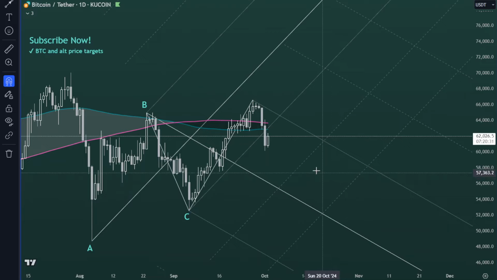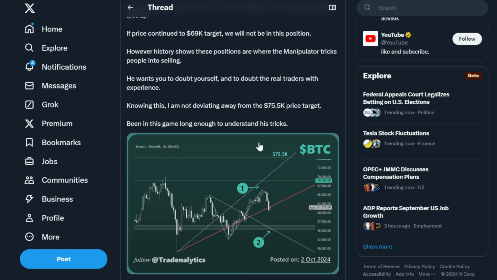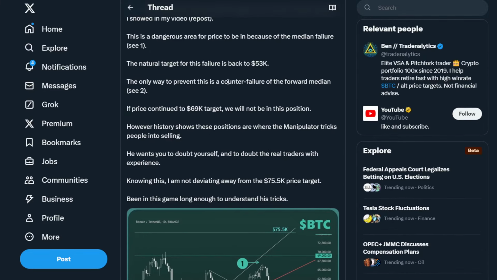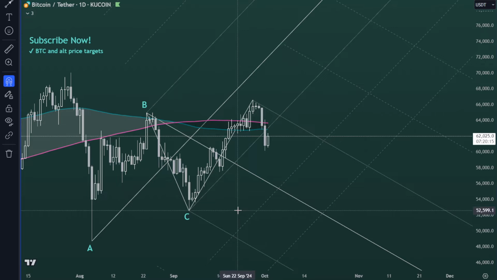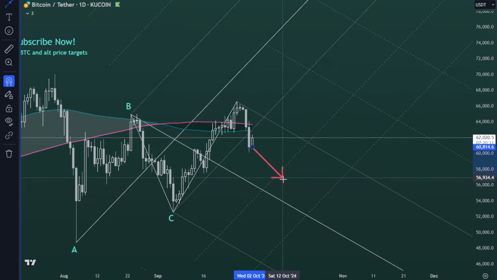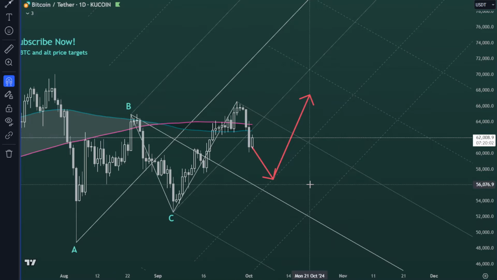median line. All right. So what do I mean by a counter failure, as stated inside this post? A counter failure is the bullish indicator that we want to see, so that Bitcoin would not crash all the way down to the 53K. So what is the indicator? The indicator is you go down here somewhere around this point, and it will reverse upwards without even touching the median line. That will be what I call a counter failure.